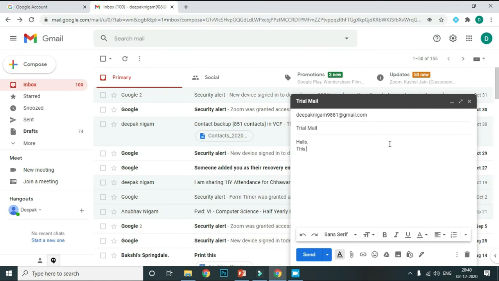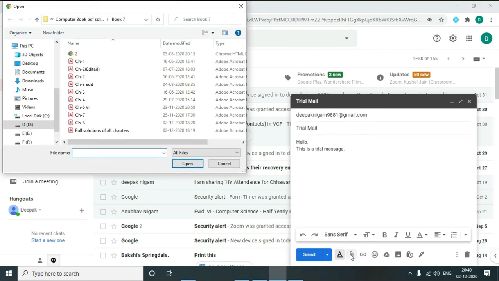Children, if you want to add a file and link, you can choose the attach file option. When we click the attach file option, the dialog box will appear. Suppose I want to send this chapter 3 PDF, then click here, then open it. You can see this chapter 3 is uploading to this email. Just wait. Yes, my chapter 3 PDF file has been uploaded.